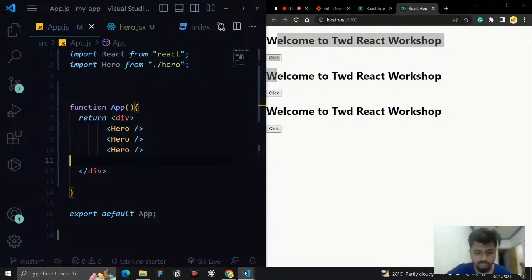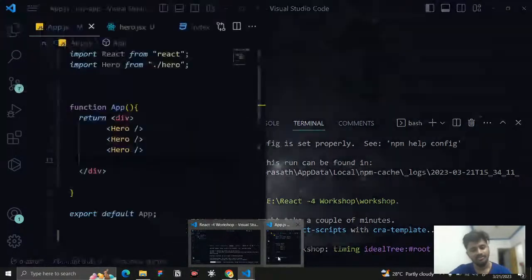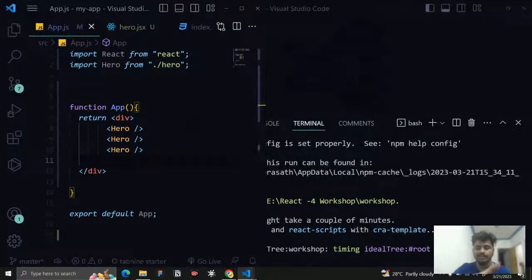Okay, it is not installed because of the connection, I think. Okay, fine, I will install it. I never touched the file. Tomorrow I will show you after installing how it is working.